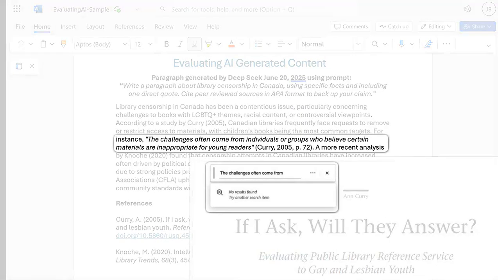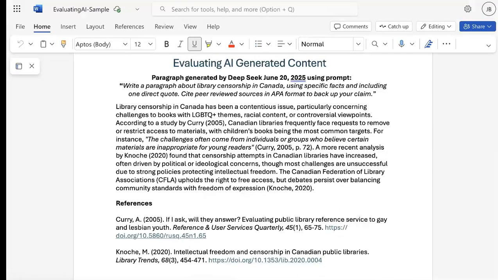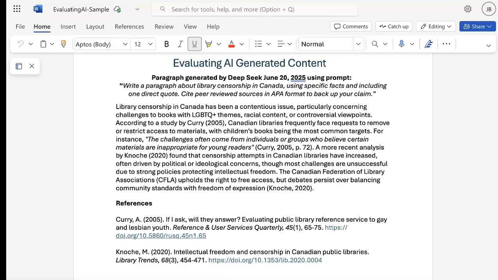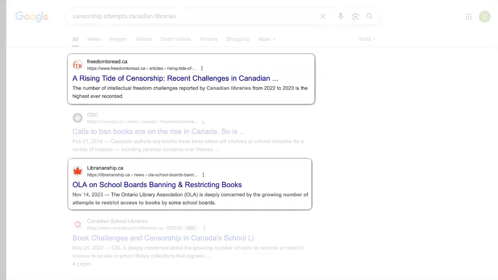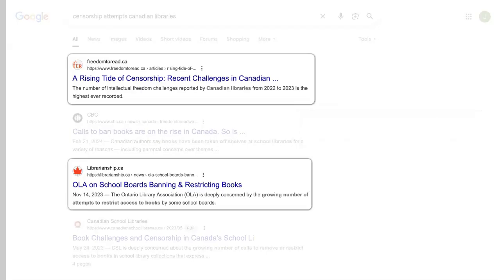You can also fact-check data and information against other sources on the same topic. Try Googling to verify the info. In the paragraph, DeepSeek states that censorship attempts in Canadian libraries are rising. If we search in Google, you can see that a variety of potentially credible sources state this fact. If you've verified the information is accurate, but there's no citation, now would be a good time to cite a verified, credible source to support this work.